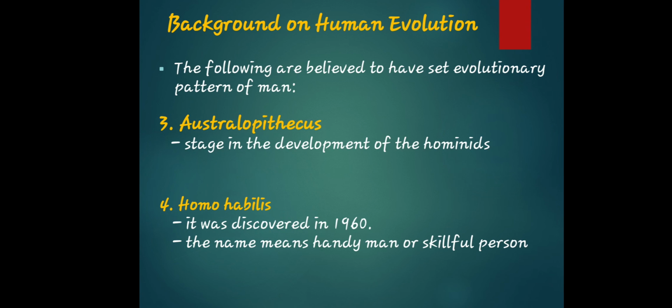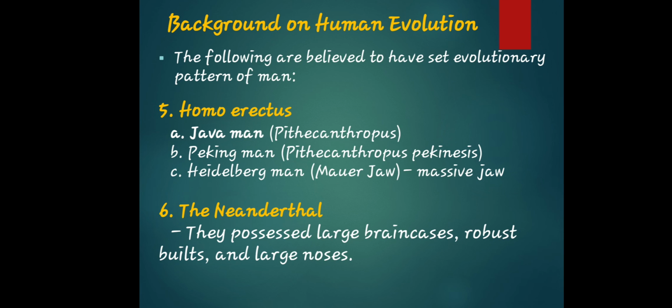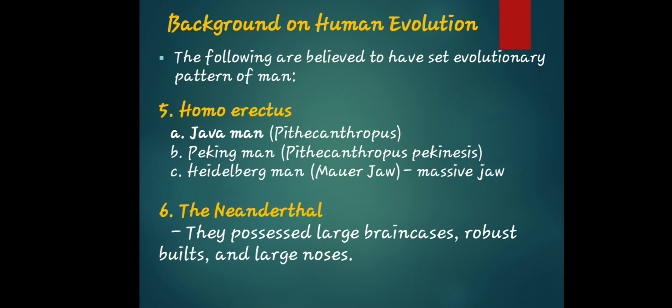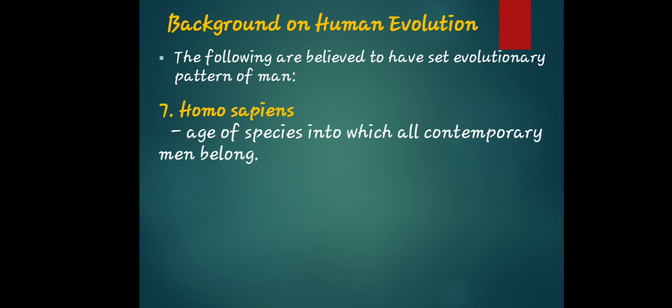So the following are believed to have set the evolutionary pattern of man. We also have Homo erectus or Java man, Pithecanthropus in scientific name, Peking man, Pithecanthropus pekinensis, Heidelberg man, or massive jaw. So that is the Homo erectus. The Neanderthal possess large brain cases, robust builds, and large noses. I'm just describing Neanderthal, Homo erectus, and the background on human evolution, so always remember and take note of that.